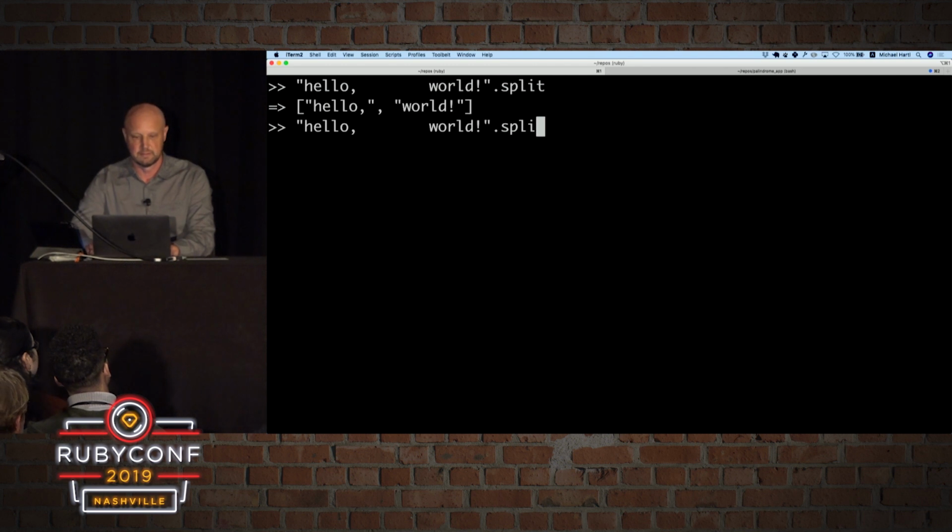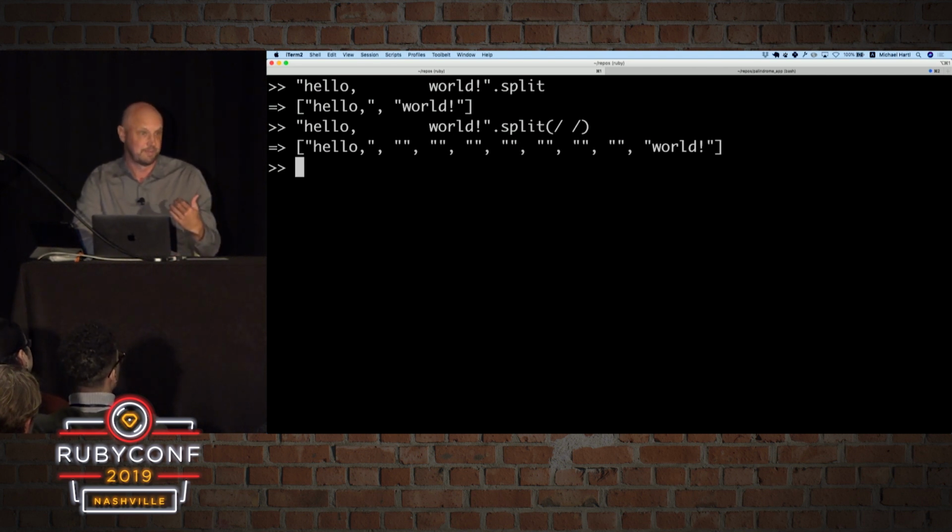So to split on the thing that I expected, you need to use a regular expression. So this is a pattern matching language for text, and in this case, a regular expression with just one space. And in this case, you get what I expected, which is a separate empty string for every one of these strings inside here.